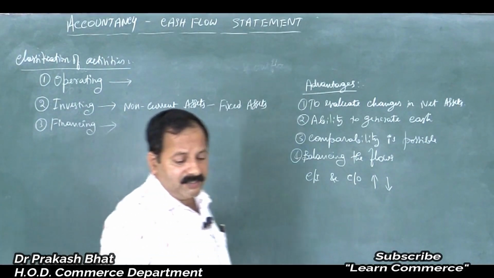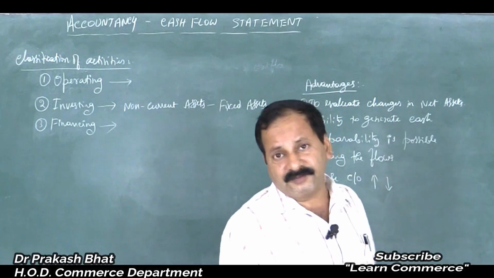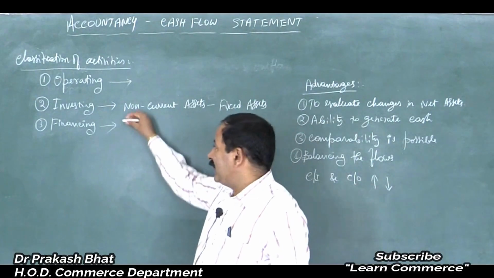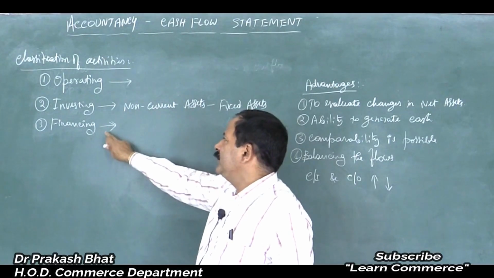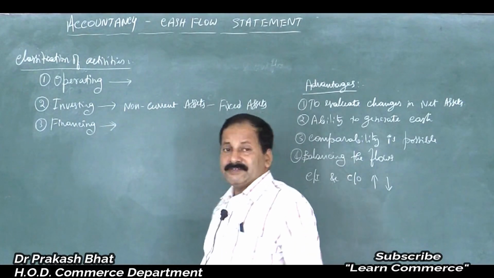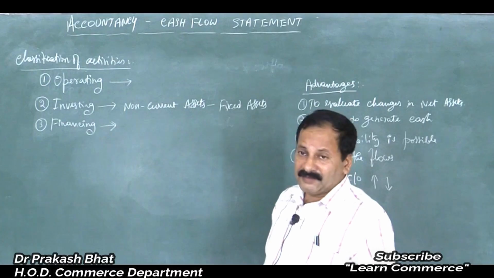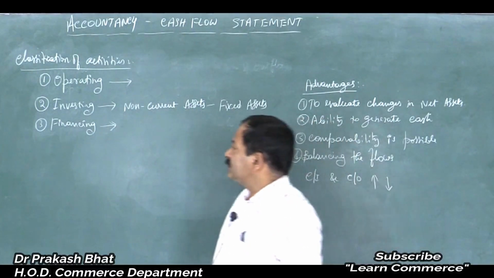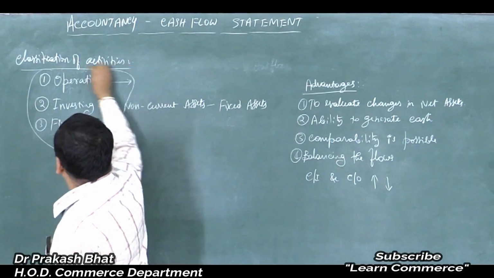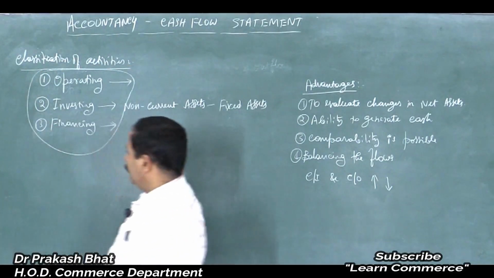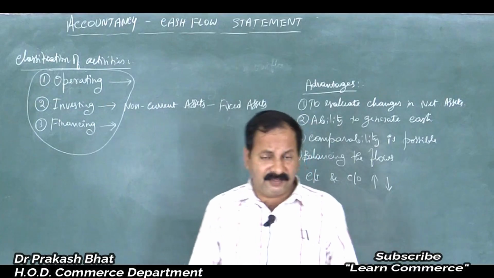All these come under the long term source of finance. So these activities, that is arranging the fund for long term purpose, is nothing but financing activity. So activities of a business can be categorized into 3 categories, that is operating activities, investing activities and financing activities.